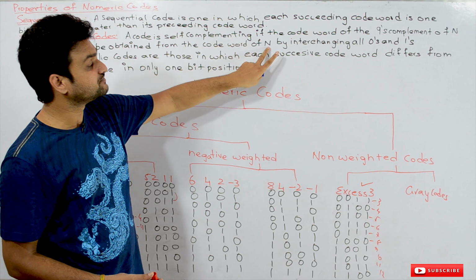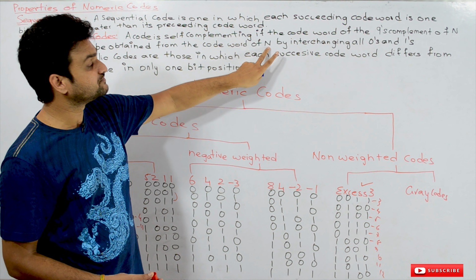So it is a bit tricky in understanding. So let's consider this code word. If you take this code word, is this coding mechanism a self-complementing code or not? How can we decide? If you take n, we take this one. So this code word we will take.